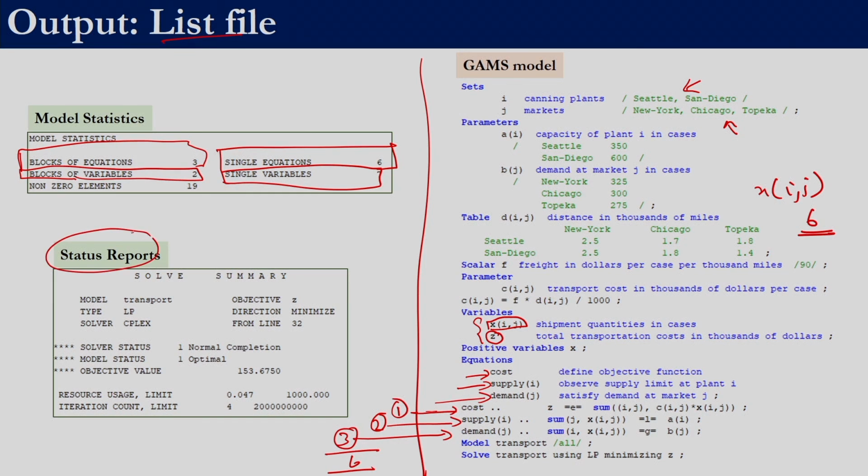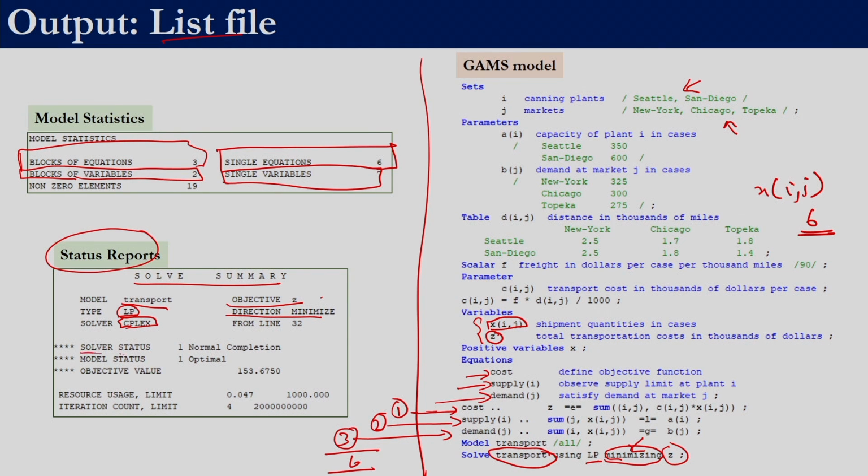So in the status report we get the solution summary. The name of the model is transport because we solved the transport model. Type LP because we solved it as a linear programming problem. The solver by default took Simplex, we did not specify the solver. That is why it shows the solver is Simplex. The objective is to minimize Z and the direction is minimize. Since it is a minimizing problem we got minimize over here. Had it been maximizing, we would have got maximize over here.